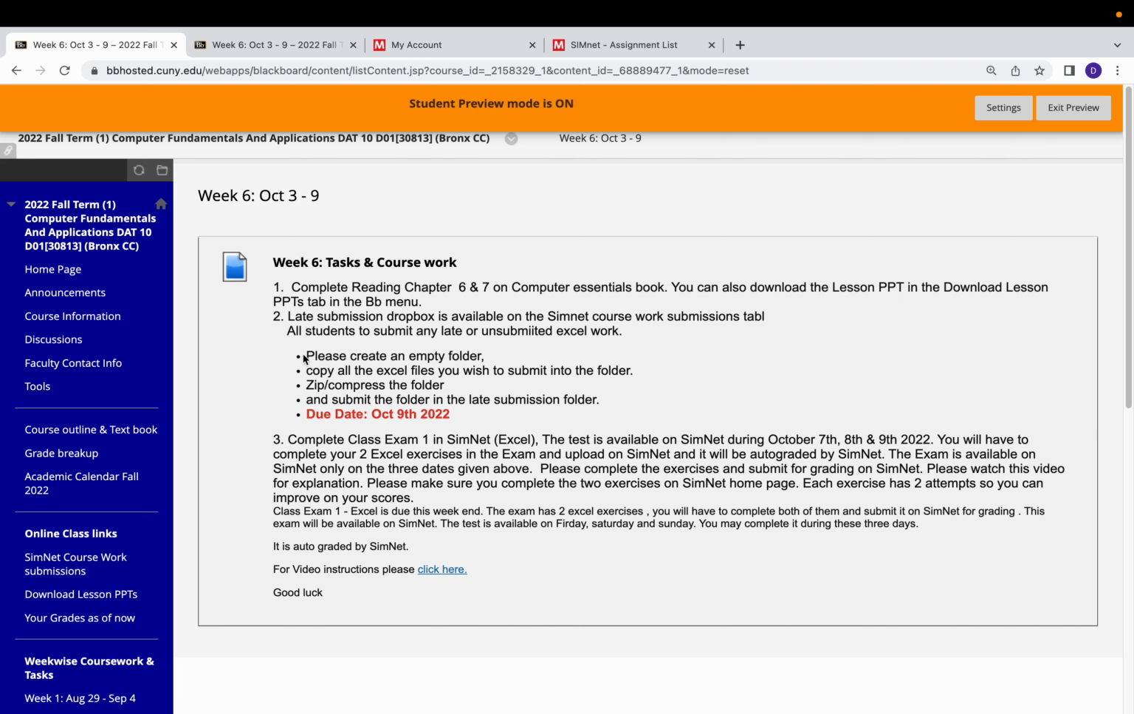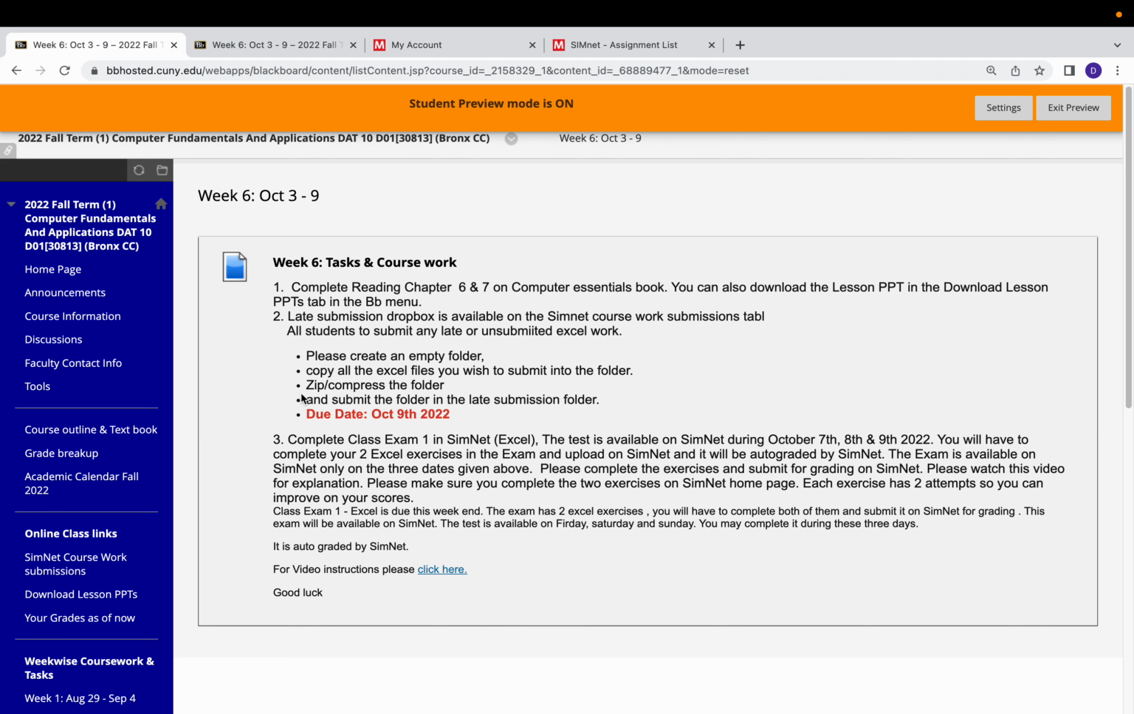You have to create an empty folder. Windows users, right click, go to new and create a folder and put your name as the name of the folder, so it's easier for me to identify. And then next, copy all the Excel files that you wish to submit. If you have not completed one exercise in chapter 1 or 2 exercises in chapter 3, copy all the completed Excel files into that folder.